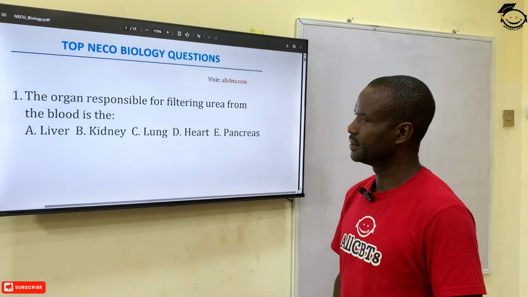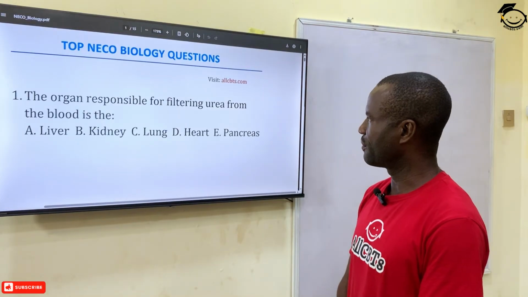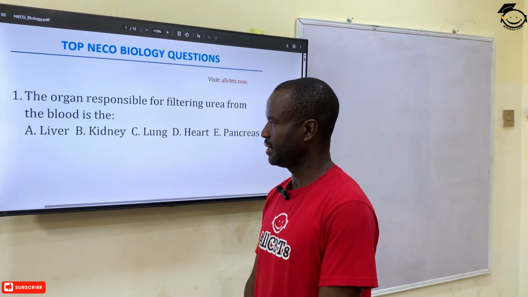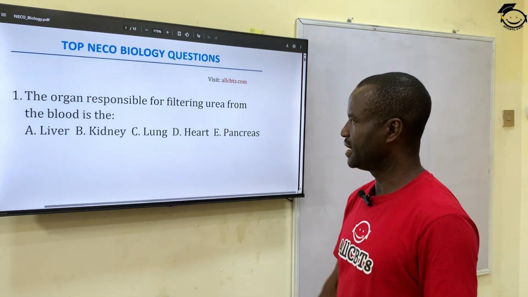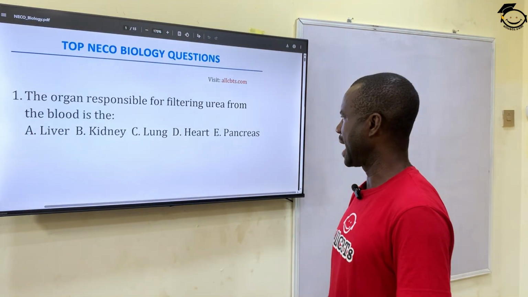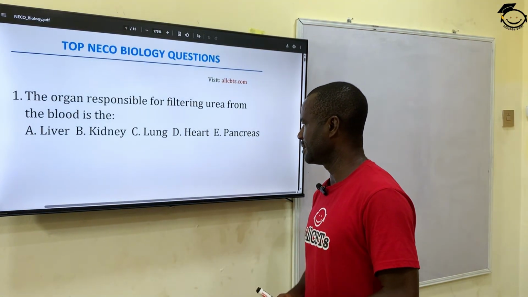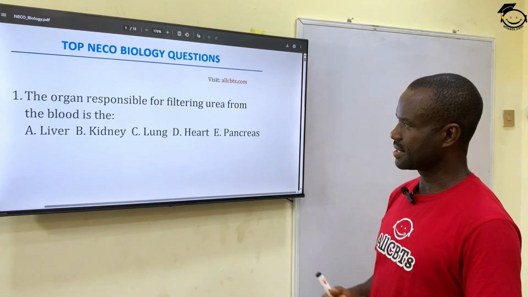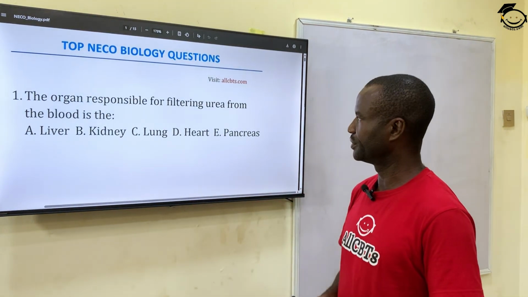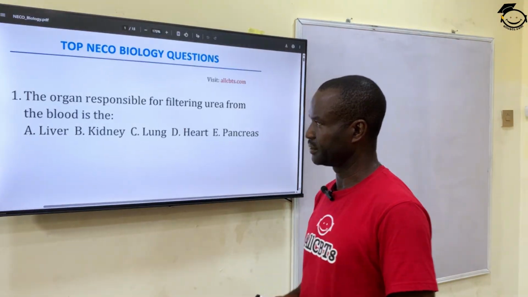Number 1. The organ responsible for filtering urea from the blood is A. The liver, B. The kidney, C. The lung, D. The heart, E. Pancreas. The correct answer is the kidney. Kidney, that is excretion, removal of waste material such as urea.